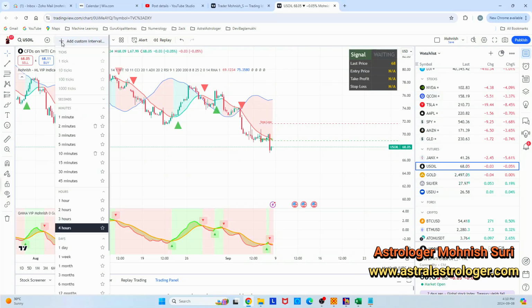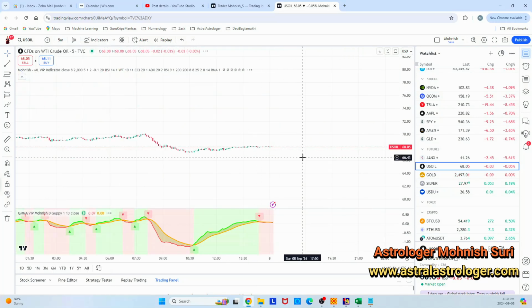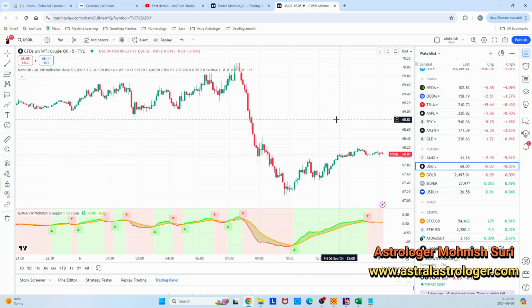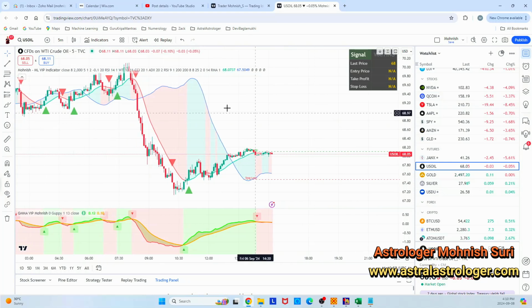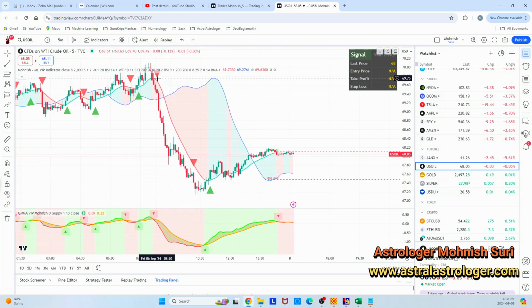And if you go to the 5 minutes chart and reset this chart, you see the calculation is going on. Here also, you see that in 5 minutes, quickly in and out. Here is a sell signal. So the sell signal started here. And we know the momentum is going downwards now. We are ready. Okay, we are ready.